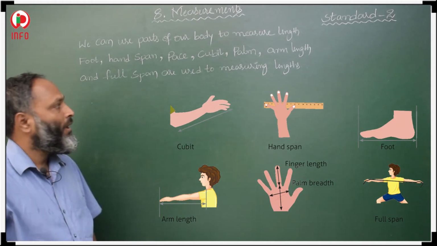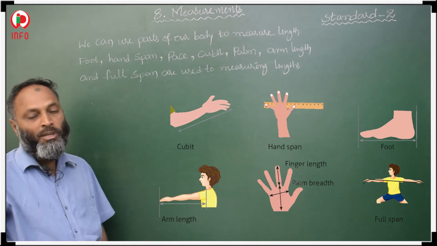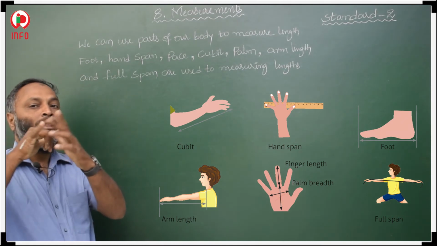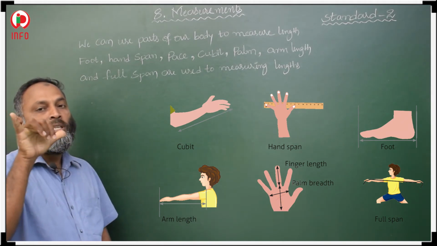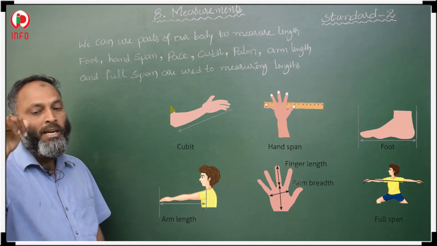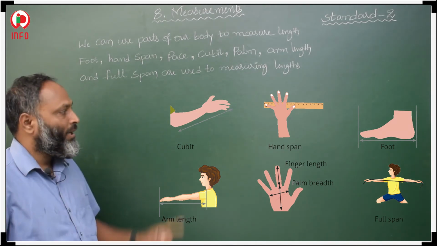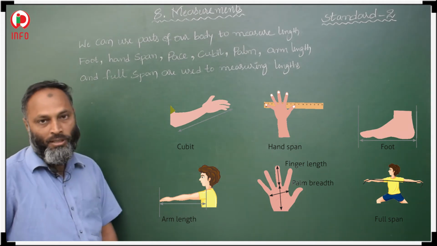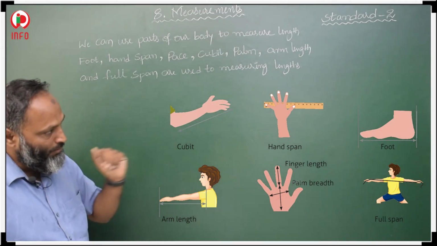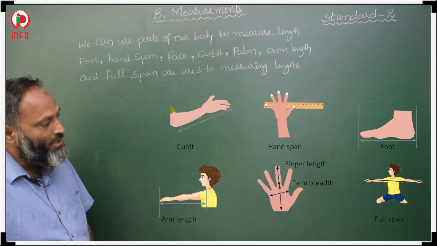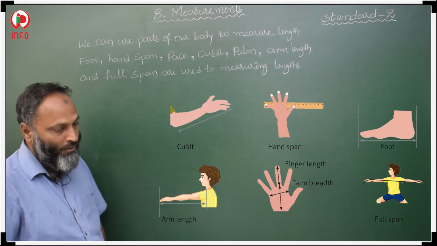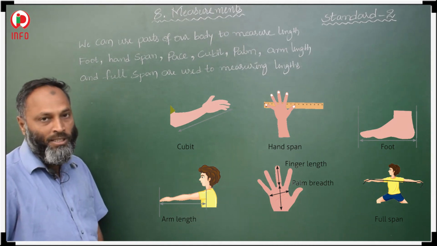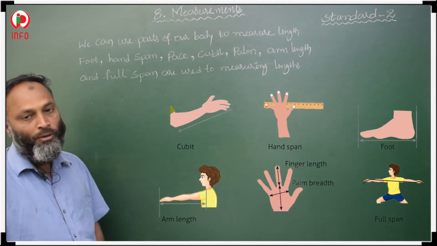The next one, hand span, is the distance between the thumb and the last finger. The total distance is the hand span, given in the picture. Then foot means the length of our foot, whatever the length of our foot is, that is the foot unit.